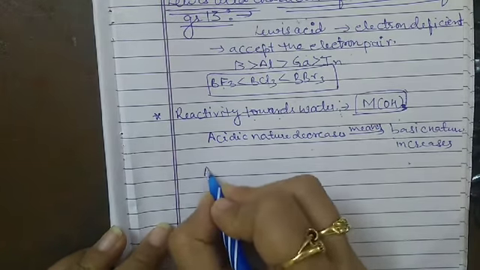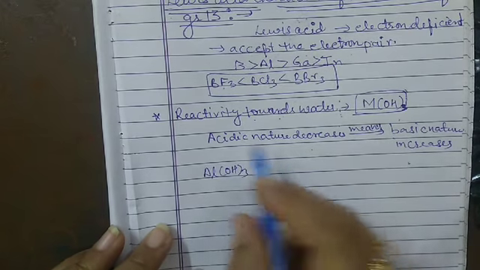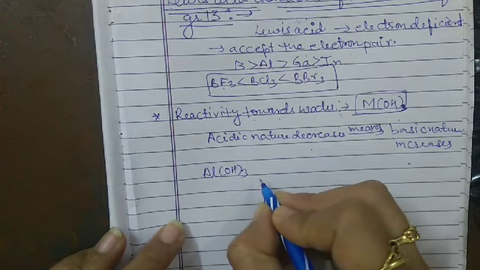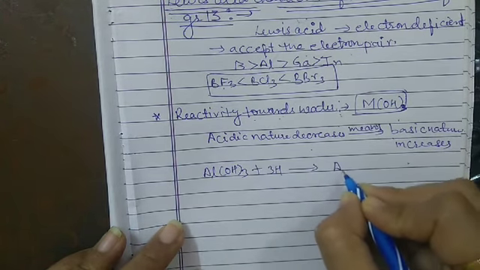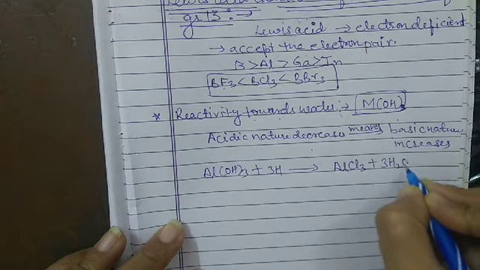We all know very well aluminium hydroxide, Al(OH)3. When it reacts with HCl, we get AlCl3 plus water.